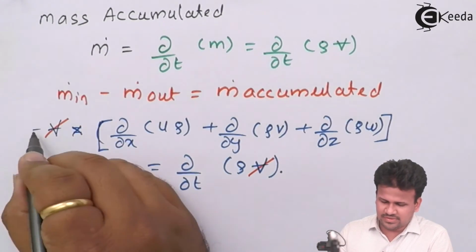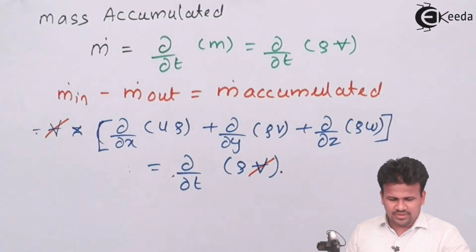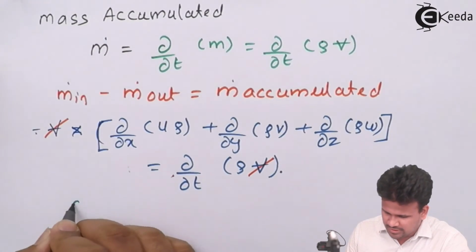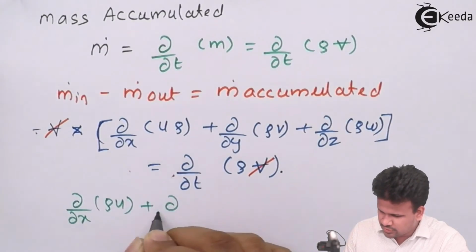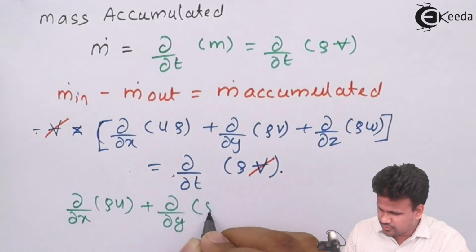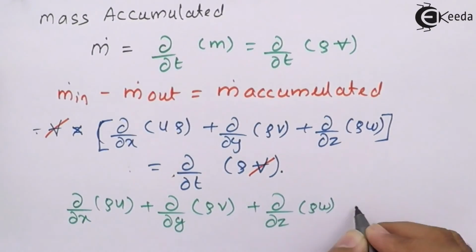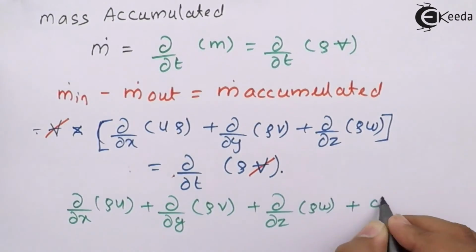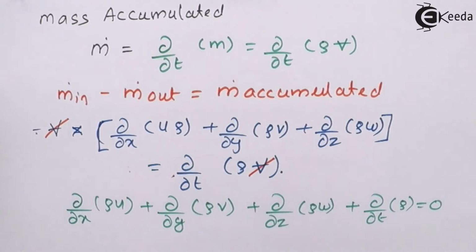Okay, so if you take this minus sign and take it on the left hand side, what you will be left with is dou by dou x of rho into u, plus dou by dou y of rho into v, plus dou by dou z of rho into w, plus dou by dou t of rho, that is equals to 0. Now this is actually the continuity equation in rectangular coordinates, but we'll apply a few conditions over here.